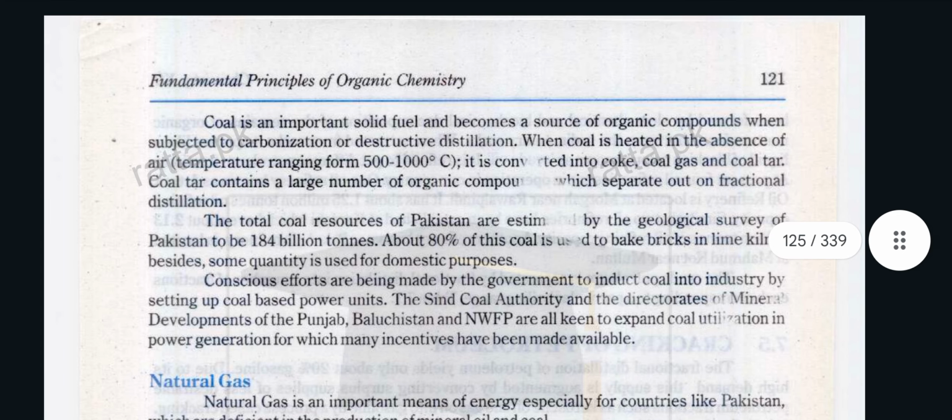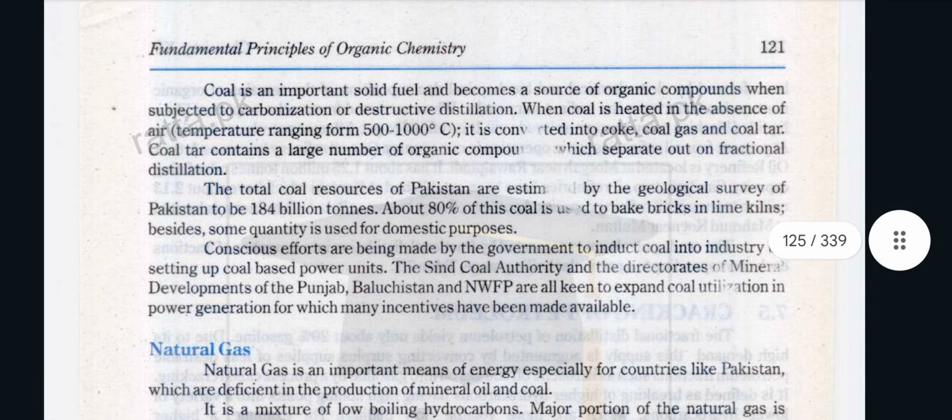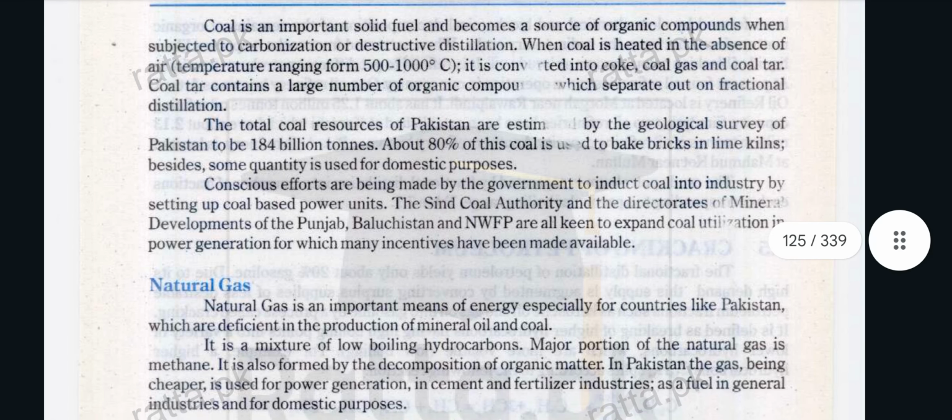Coal is an important solid fuel. It becomes a source of organic compounds when subjected to carbonization or destructive distillation, and coal is heated in the absence of air. At temperatures ranging from 500 to 1000 degrees Celsius, it is converted into coke, coal gas, and coal tar. Coal tar contains a large number of organic compounds which separate out on fractional distillation.